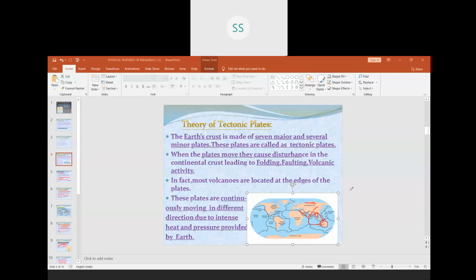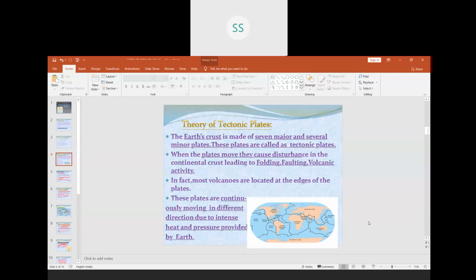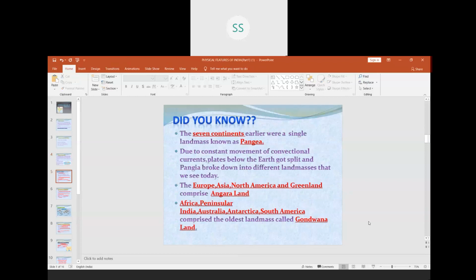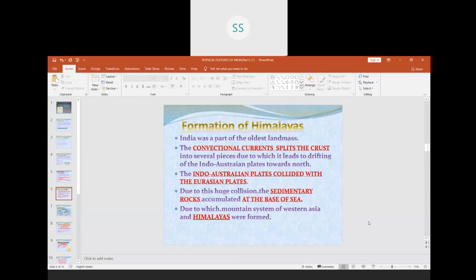Now we are going back to how the Himalayas are formed. You can see here children, the Indo-Australian plate collided with the Eurasian plate.